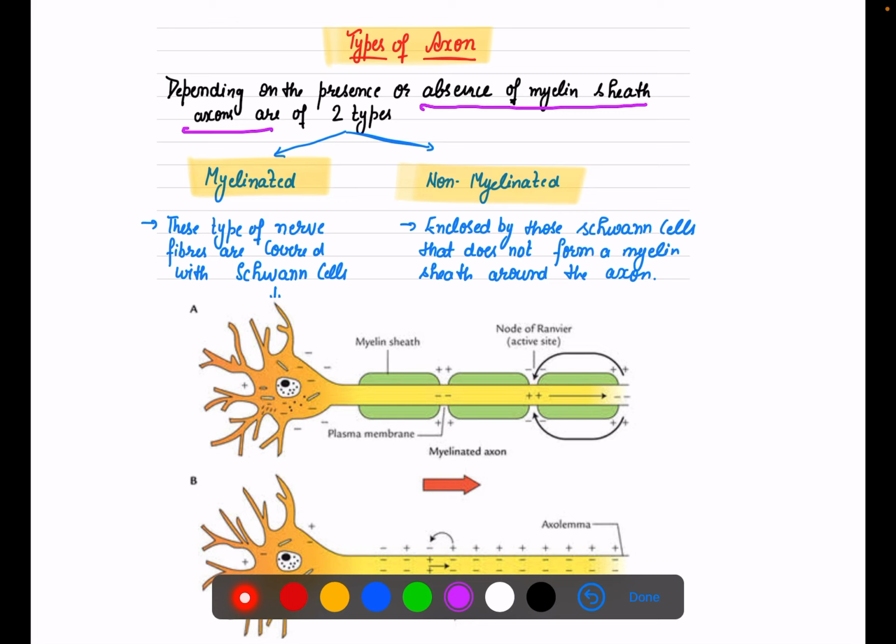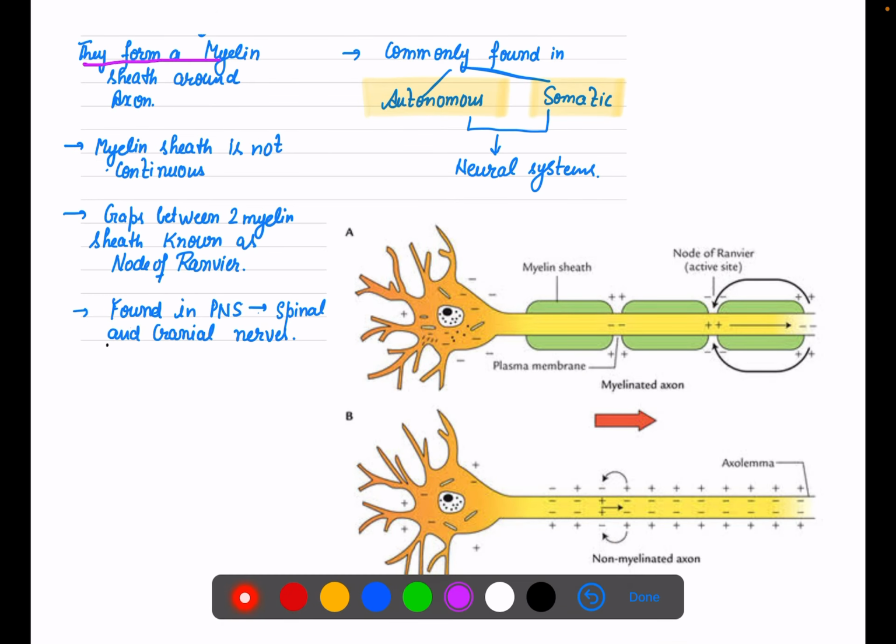Yesterday we talked about this myelin sheath, right? That is a covering around the axon. But all the axons do not carry myelin sheath. So on the basis of this sheath, they are of two types, known as myelinated or non-myelinated. Now, what are myelinated? These types of nerve fibers are covered with Schwann cells. Why am I saying Schwann cells? Because these Schwann cells are the ones which form myelin sheath around the axon.